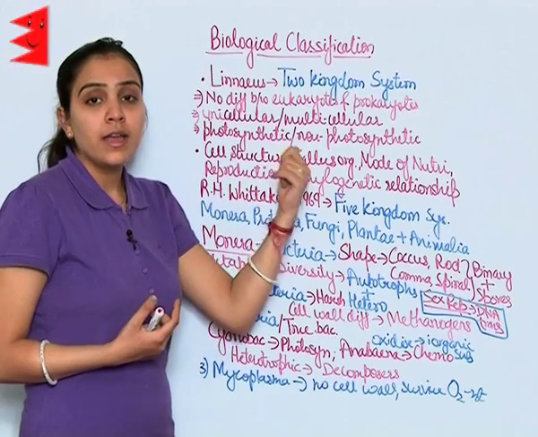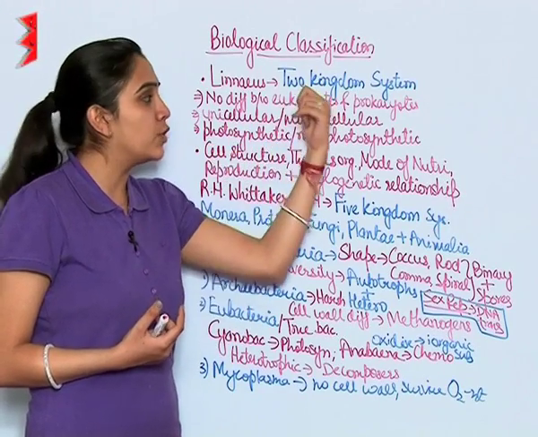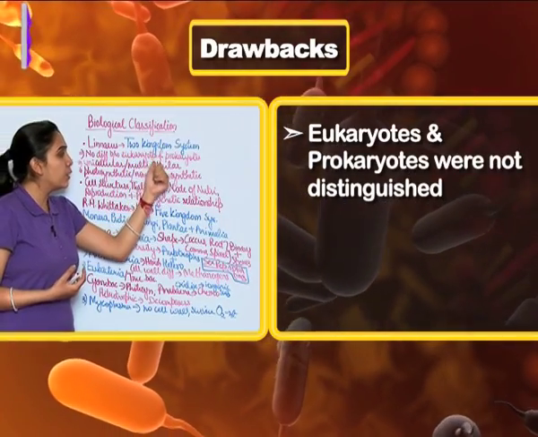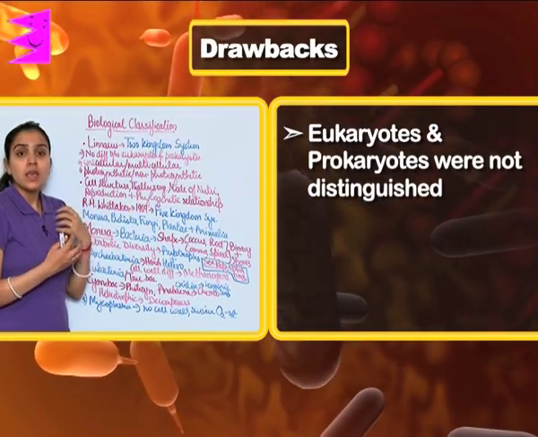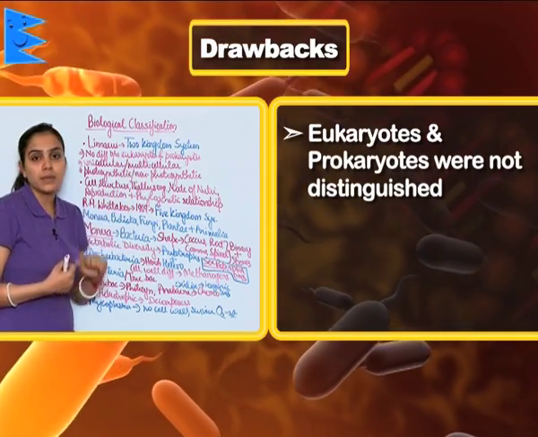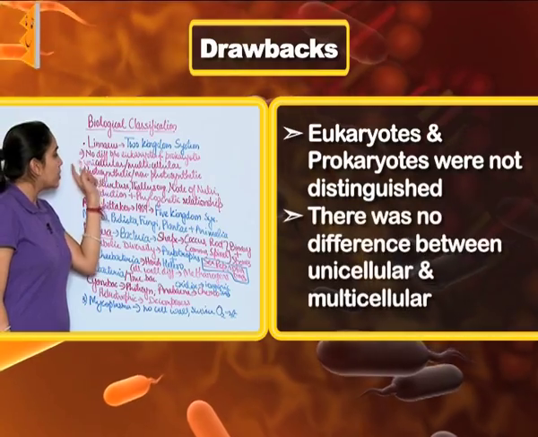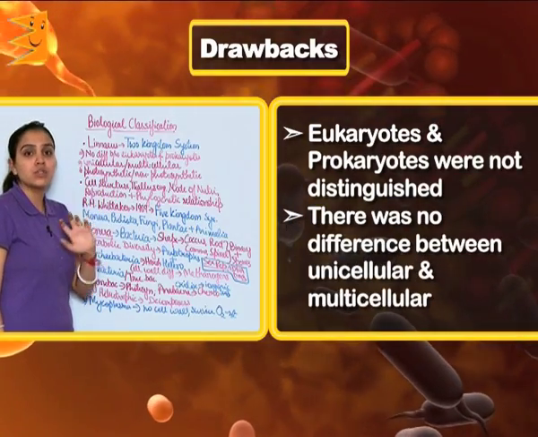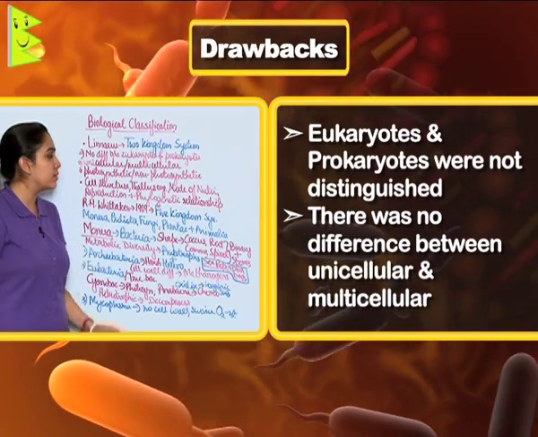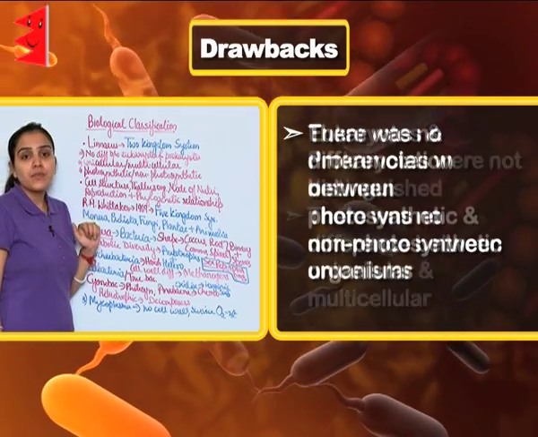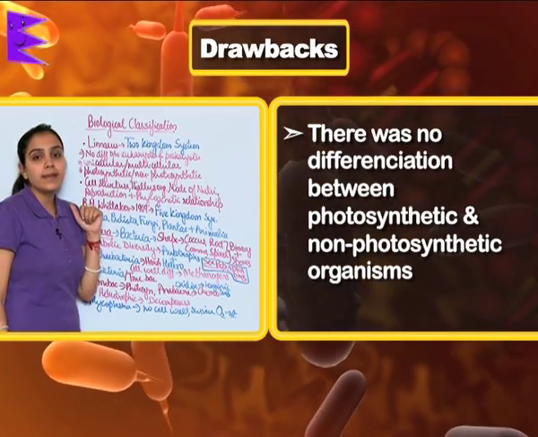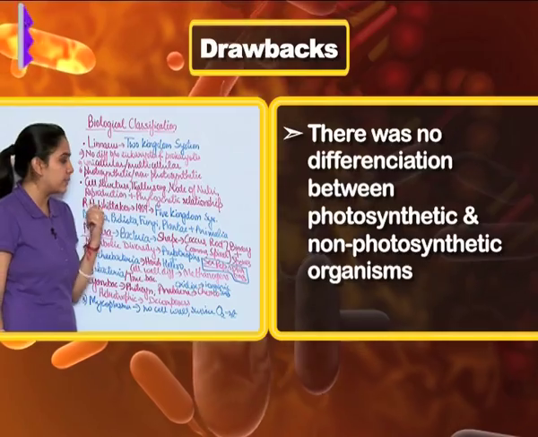The major drawbacks or anomalies of the two kingdom system were that there was no distinction between eukaryotes and prokaryotes. There was no differentiation between unicellular and multicellular organisms, as well as no differentiation between photosynthetic and non-photosynthetic organisms.